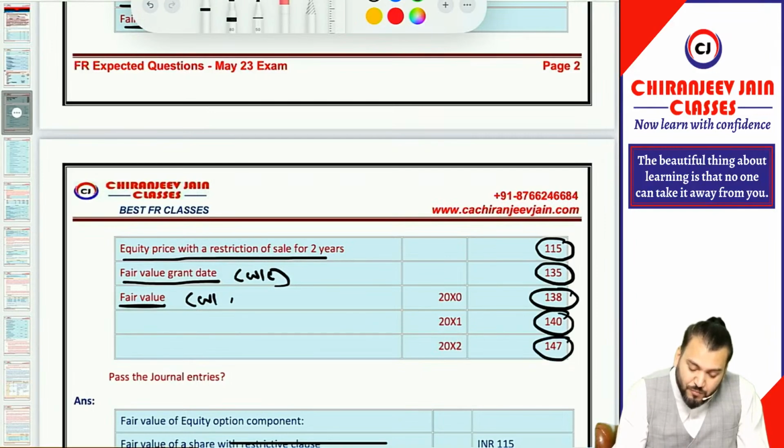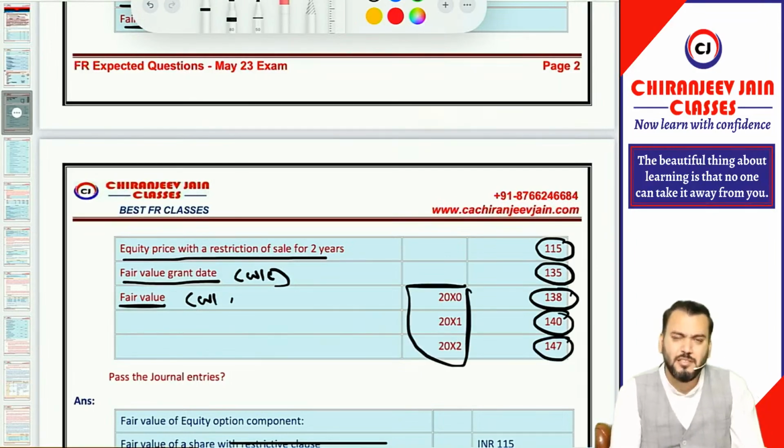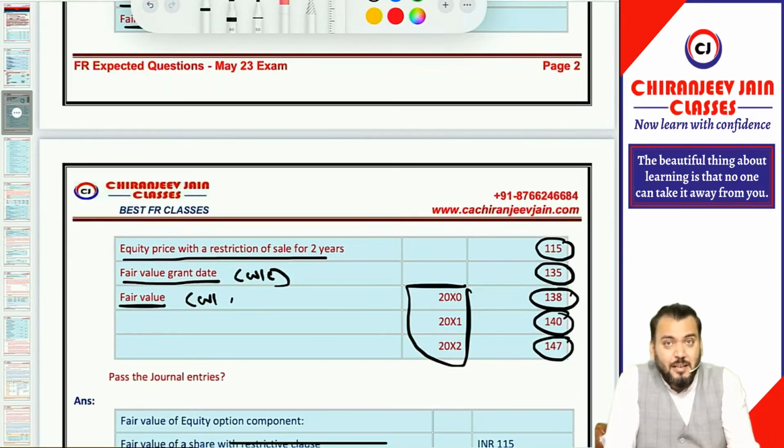138, 140, 147 at the end of each year. Means for the first year, second year, third year they have given. So we all know that for cash settlement, reassessment of the fair value of option is required.